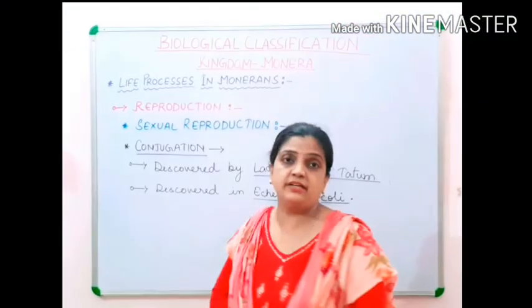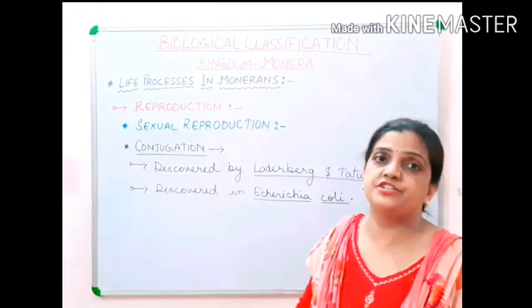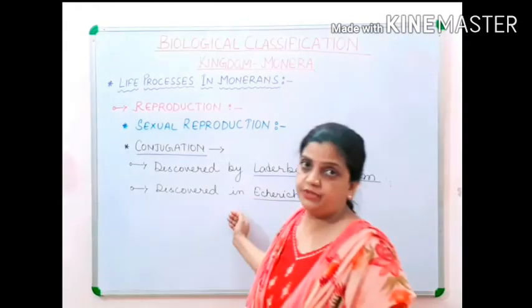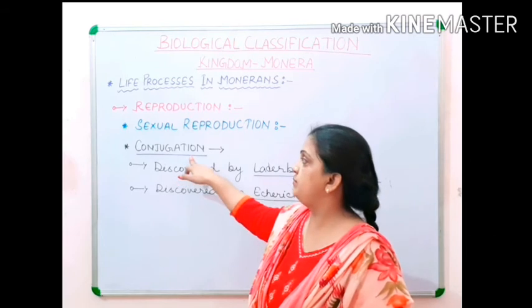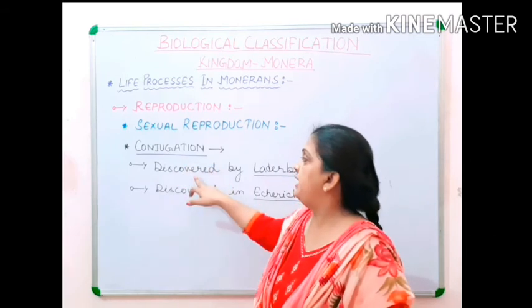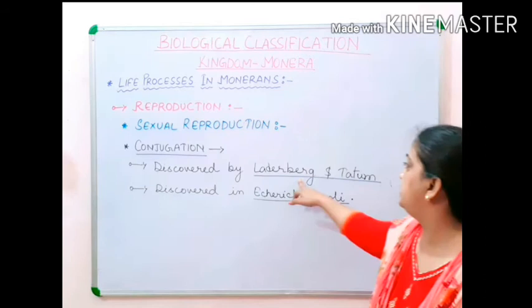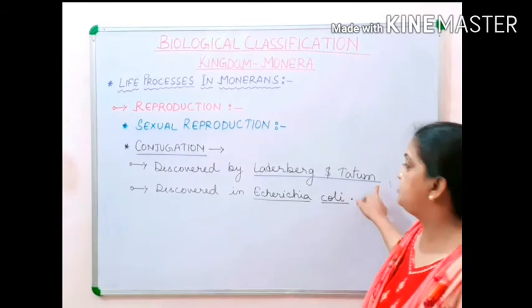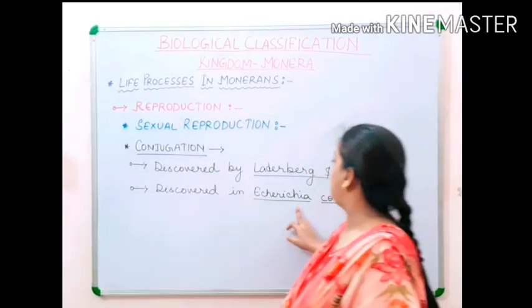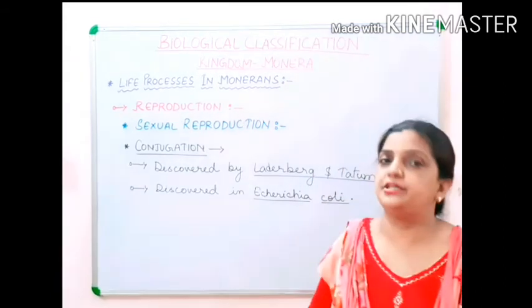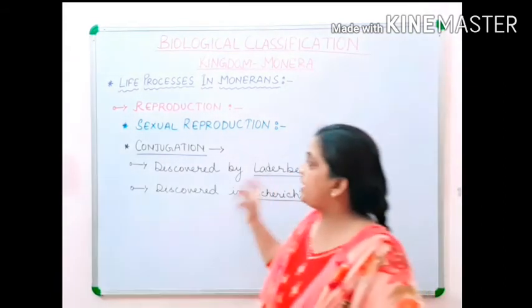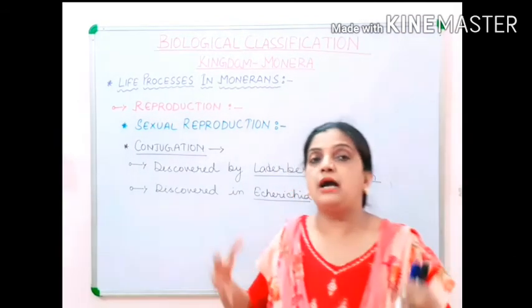Now children, beginning with the conjugation method of gene recombination. This method of gene recombination, conjugation, was discovered by Lederberg and Tatum. And children, it was discovered in Escherichia coli. Now children, what do you mean by conjugation? Conjugation means to conjugate, to come closer.